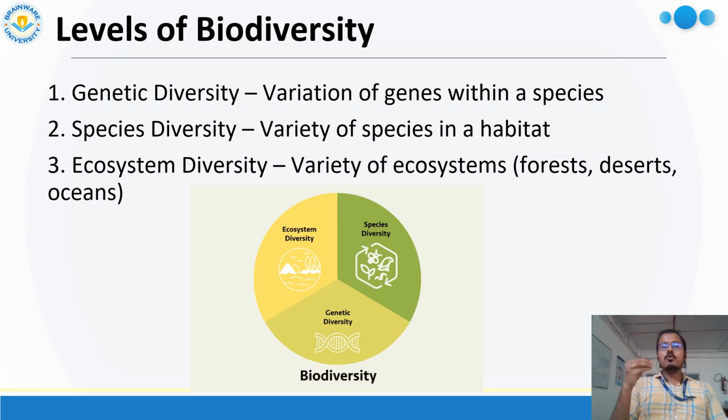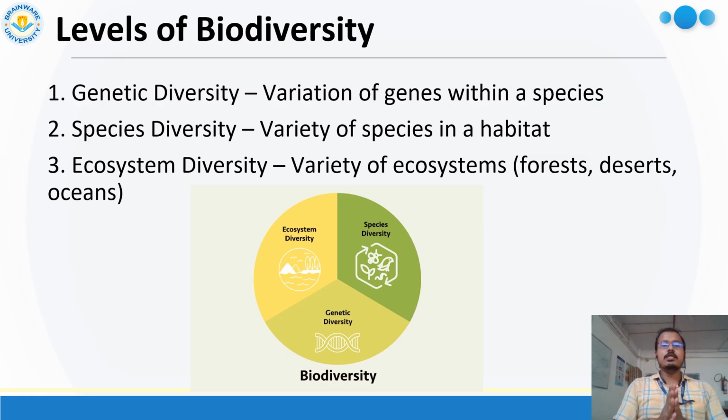So you can note that in the first level, genetic diversity, it occurs within a single species. In species diversity, it occurs within a single ecosystem, and ecosystems are broader than species.